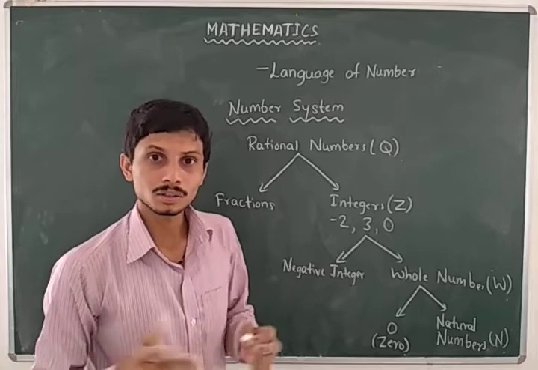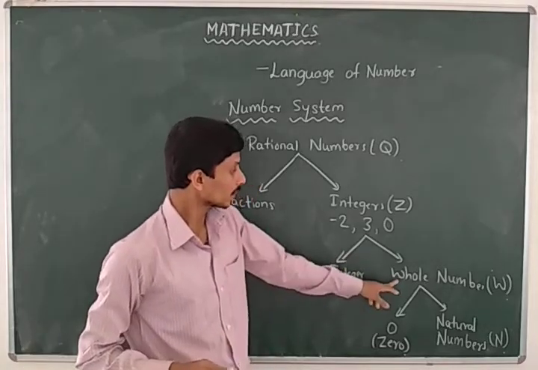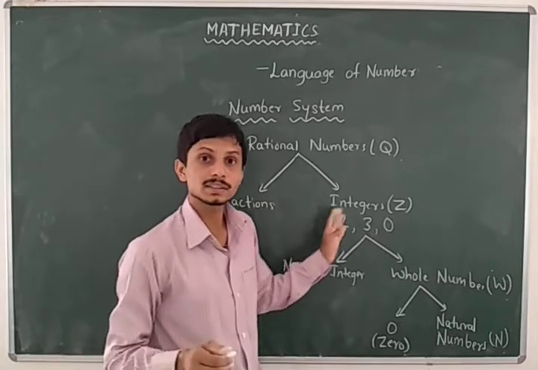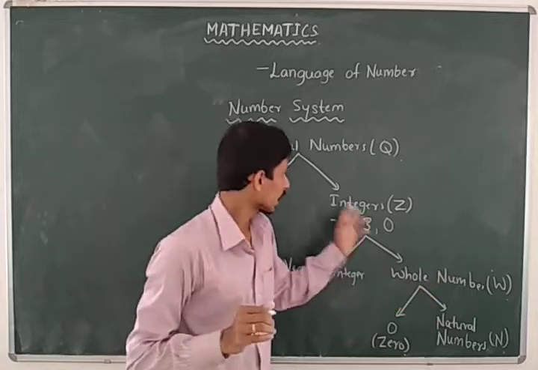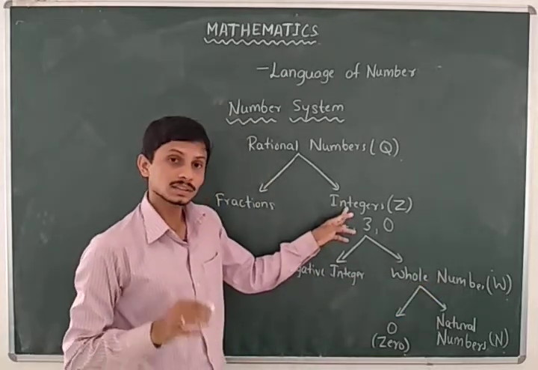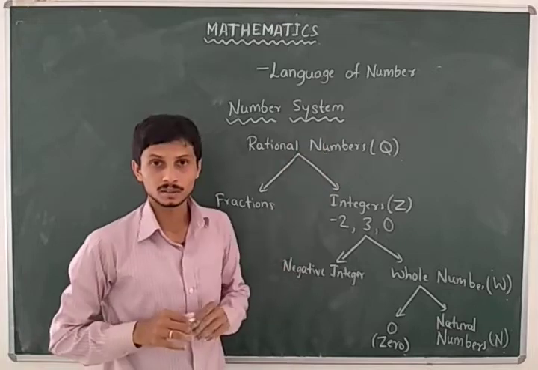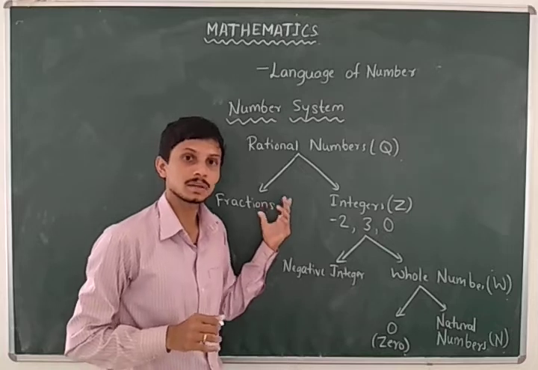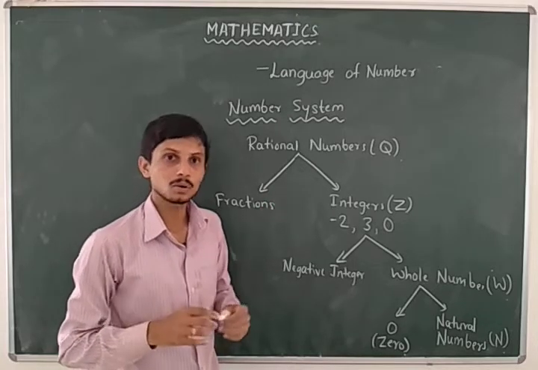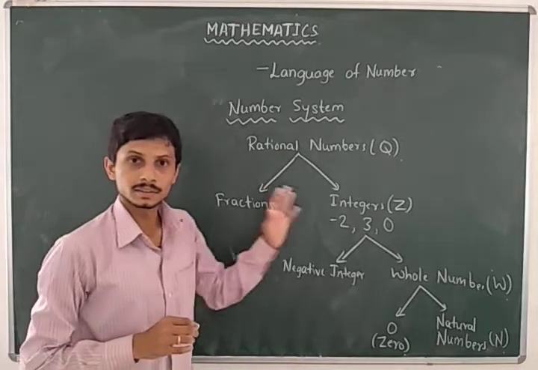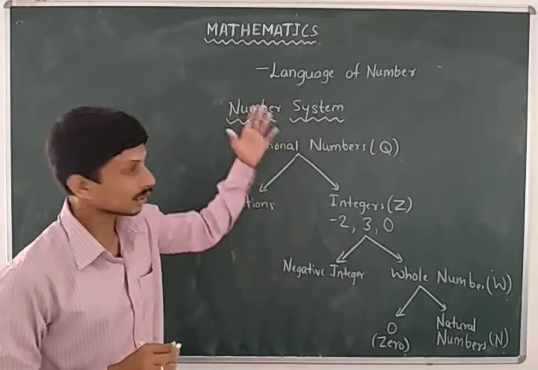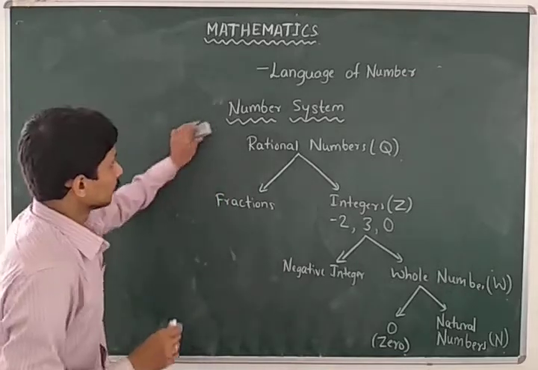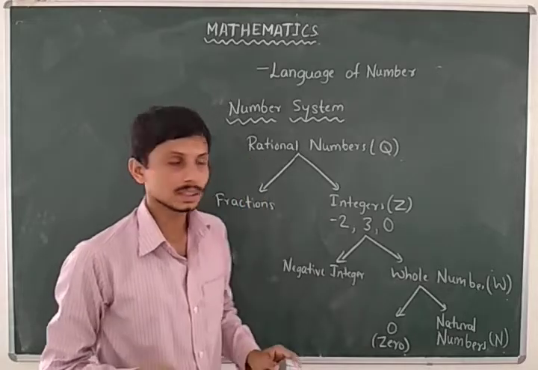The whole numbers are integers, but not all integers are whole numbers. Likewise, every integer is a rational number, but every rational number is not an integer, as some fractions are also there. I hope you understand this diagram and the types of rational numbers. So we have to move on further.